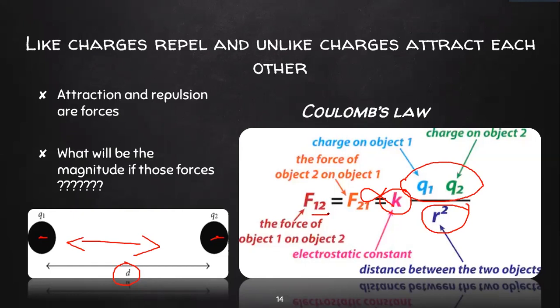Why do we put F12 and F21? I remember when we were learning about collision in 11th standard, the force on 1 due to 2, force on 2 due to 1. Similarly here, the force on object 1, the force on object 2. That is what this F12 indicates. As you can read it, F12 means the force of object 1 on 2. Here it is of 2 on 1. It's going to be the same here because Q1 and Q2 are equal.